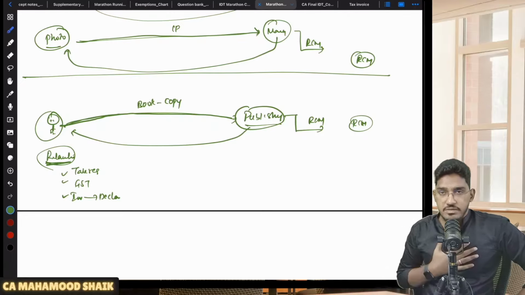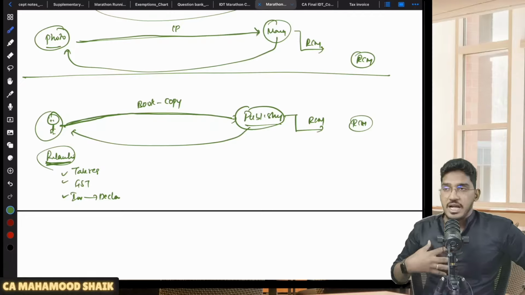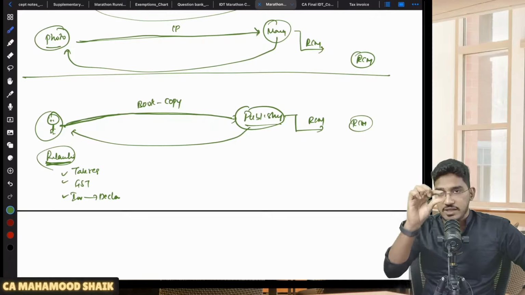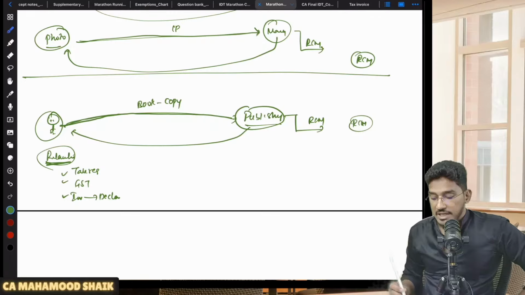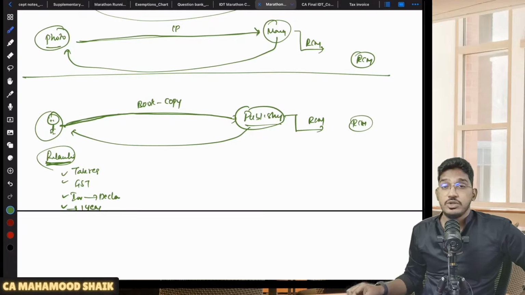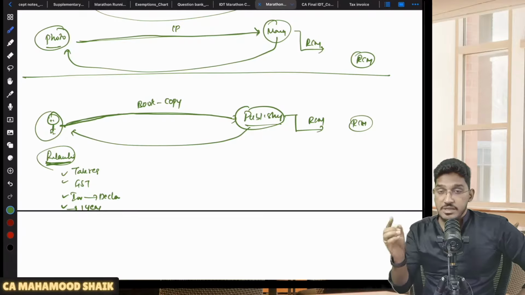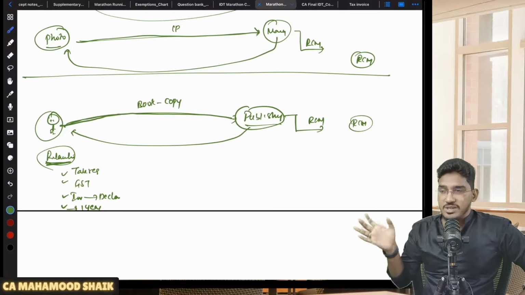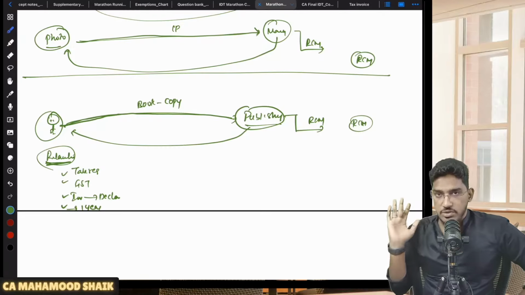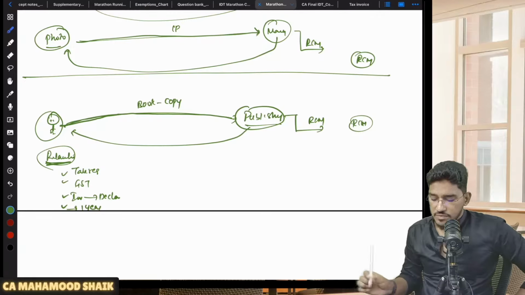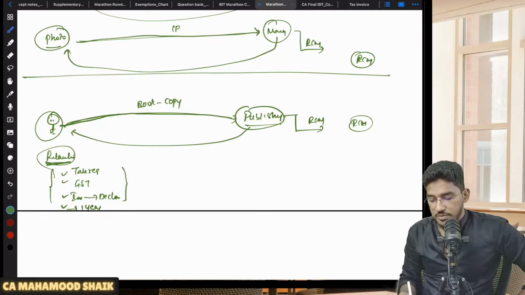Sir, even though my services are getting covered under RCM, I have exercised my option to pay the GST under forward charge mechanism. That's why I'm paying it. Like that, he will give a declaration on the tax invoice also. And he should promise that he will follow the same for 1 year. He will not be given permission to withdraw within 1 year. That means if he has exercised the option to pay the tax under forward charge mechanism today, tomorrow he can't come and say, no, I want to go back to reverse charge mechanism. No, he can't say that. He has to stay in that option for 1 year. So if all those conditions are fulfilled, then RCM will not become applicable.